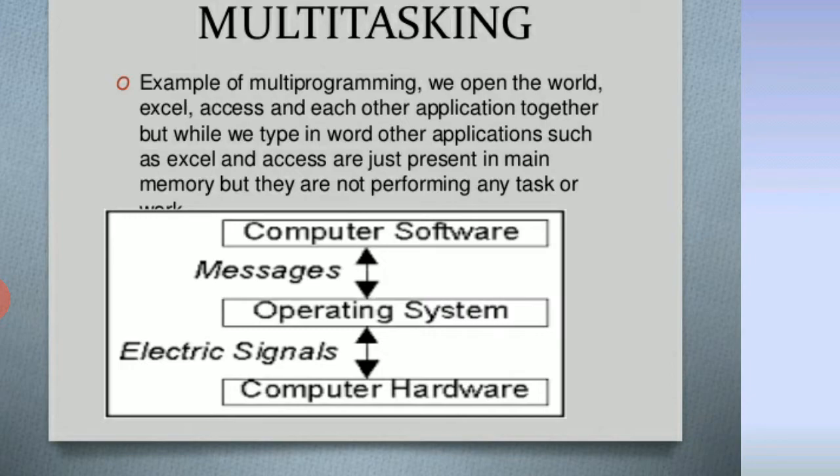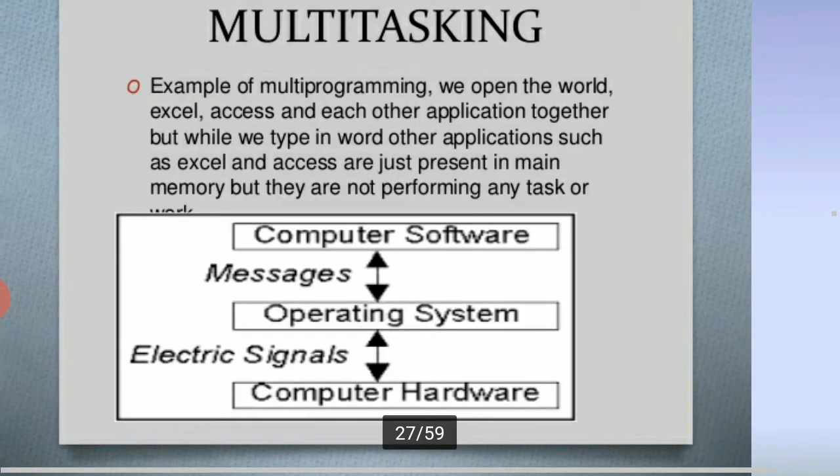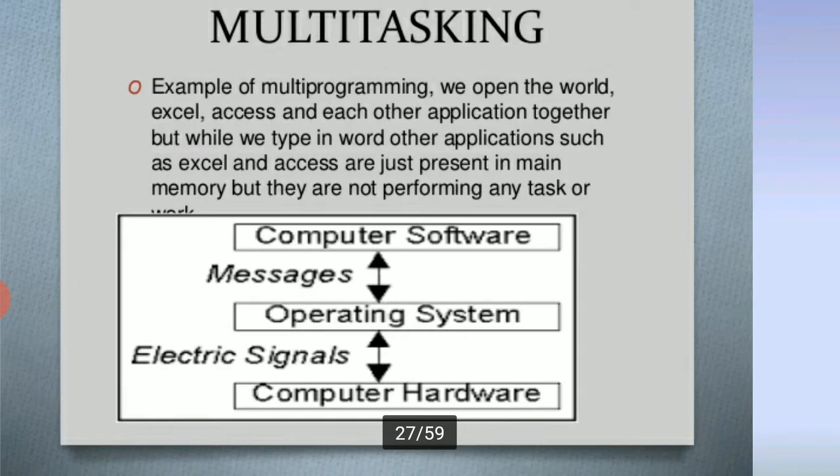Access is a front end and back end software, so both work in MS Access. In PowerPoint we create new presentations. These applications are open together, but while we type in Word, applications such as Excel and Access are just present in main memory.